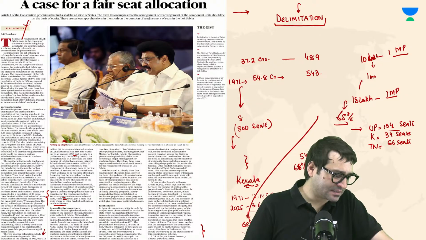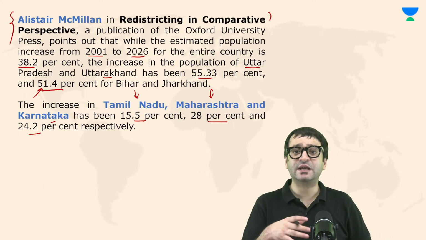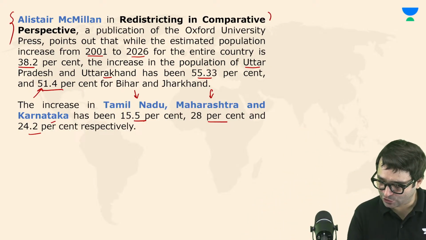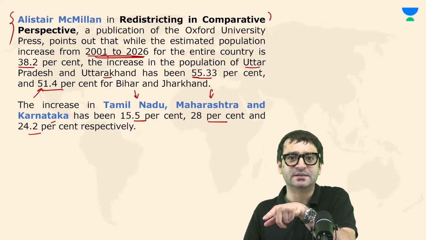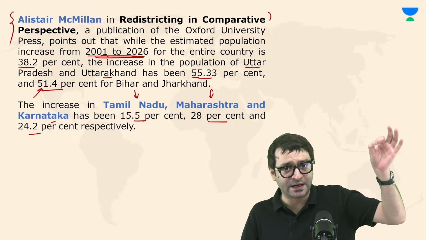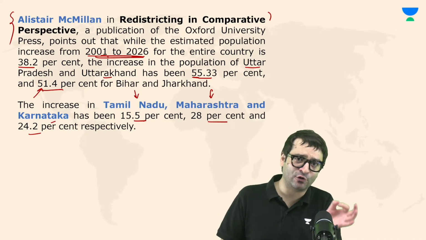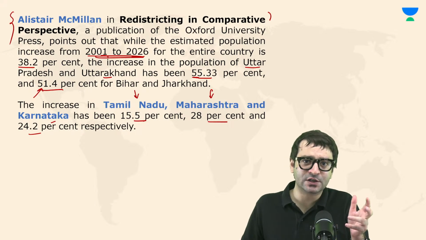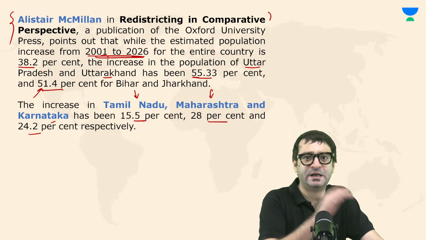Right or not? But, sir, you said something about 55%. Now you are saying 4 times increase in UP. This 55% in UP is only from 2001 to 2026. I am talking about the increase in the population from 1971 to 2025. We may have seen a fourfold increase in the population in UP. Fourfold increase would mean 80 into 4, 320 seats for UP, according to PDT Achari.